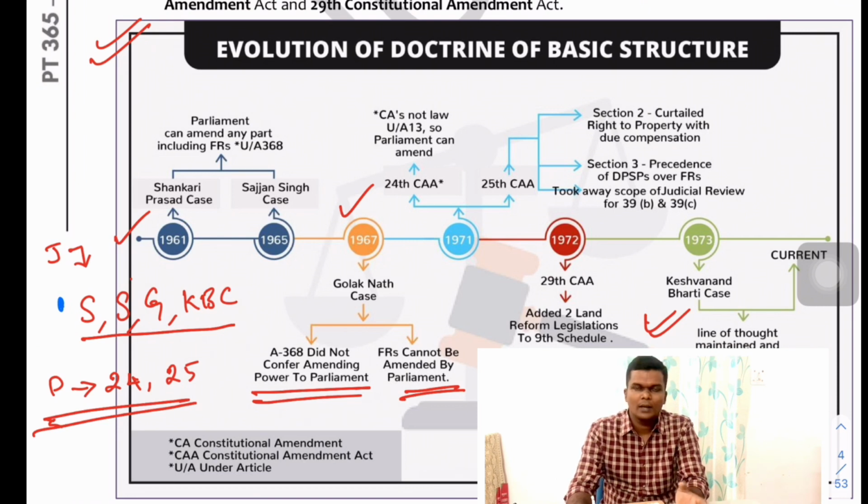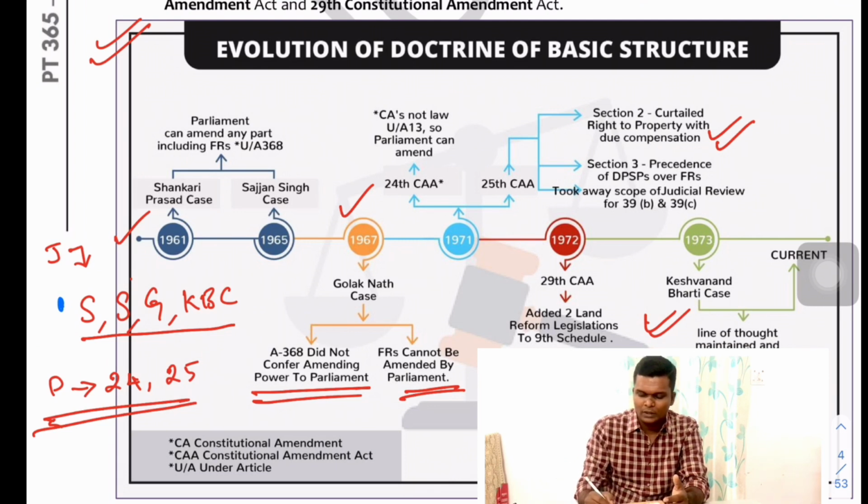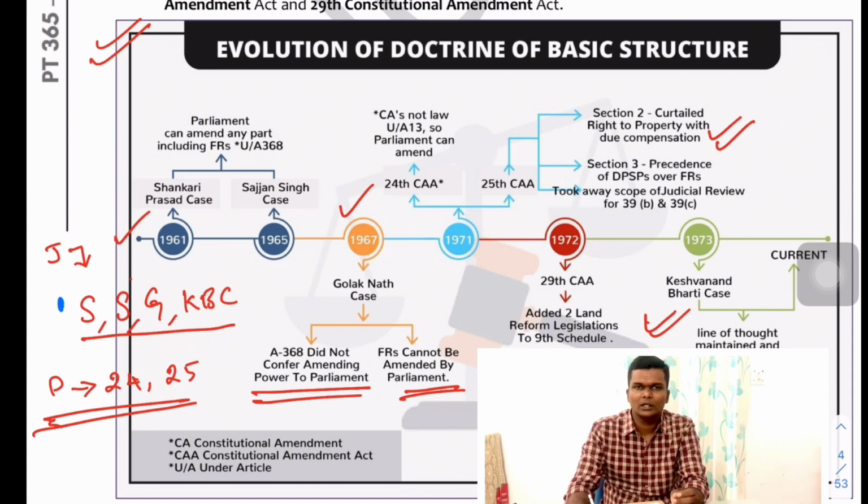In the 24th, they said that parliament can amend any part of the constitution, and that a constitutional amendment does not come under Article 13 as an ordinary law, which essentially means that even if it is violative of fundamental rights, it cannot be questioned. In the 25th constitutional amendment, they took away the power of judicial review, that is, the court cannot review the cases, the scope of judicial review under Article 39B and C.